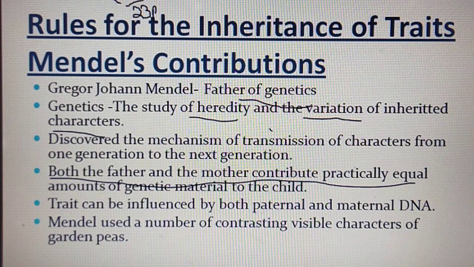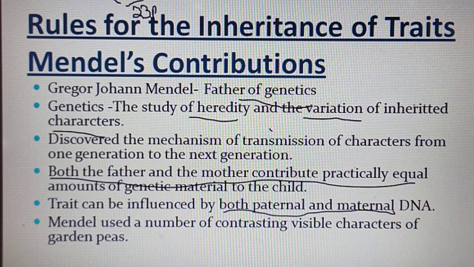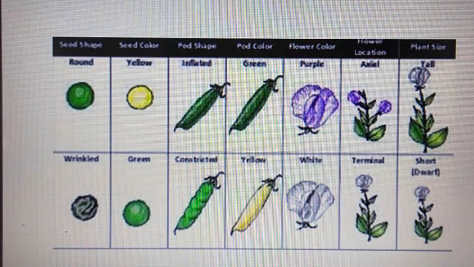Traits can be influenced by both paternal and maternal DNA. Trait means character. Characters are influenced because both parents contribute one set of chromosomes to the child. These chromosomes contain DNA, and DNA contains the information for making proteins. Proteins are the characters of the organism. And the last point, Mendel used a number of contrasting visible characters of garden peas. He first studied heredity and variation in the garden pea, that is Pisum sativum.